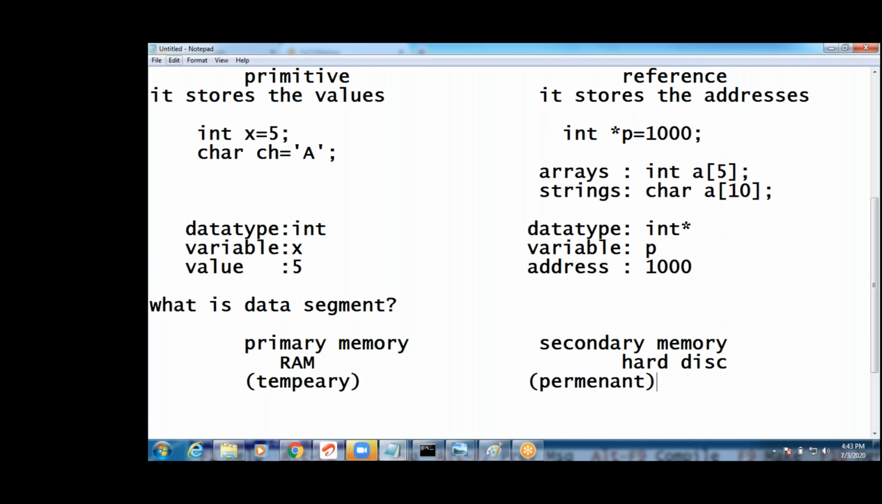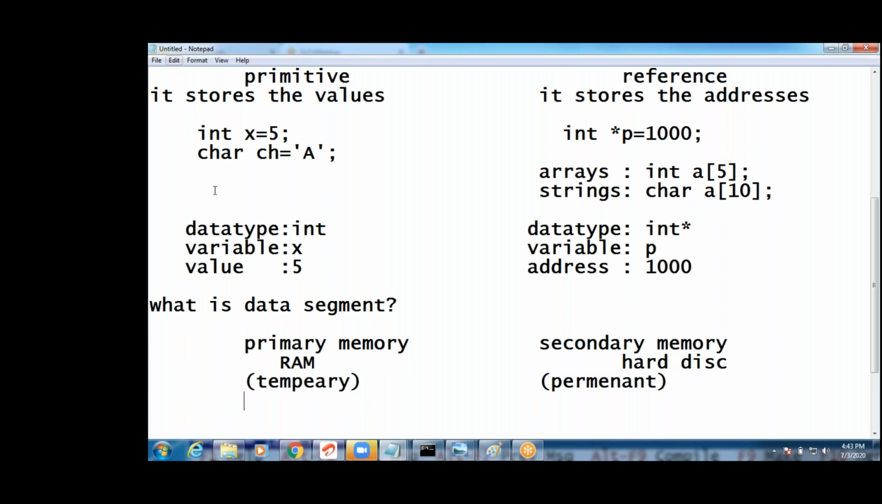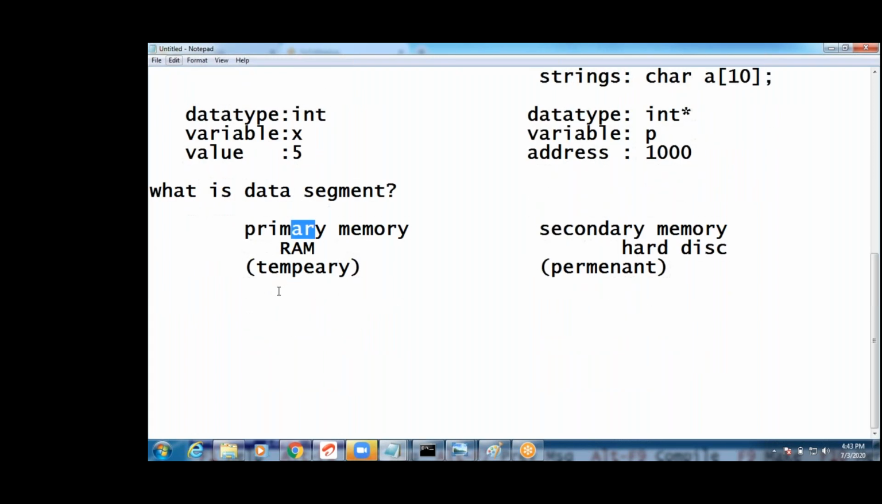Are you following us? This is secondary memory and this is temporary memory. In temporary memory, values will be stored and automatically destroyed also. That is primary memory. The variables will be stored in which area, guys? Primary memory only. What is my computer RAM size? 8 GB, for example. Your data will be stored in 8 GB.